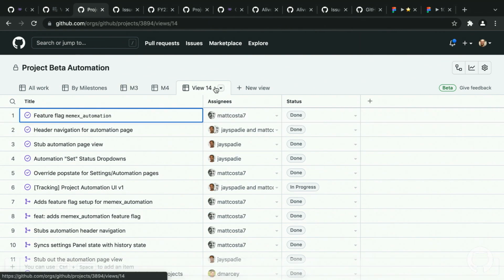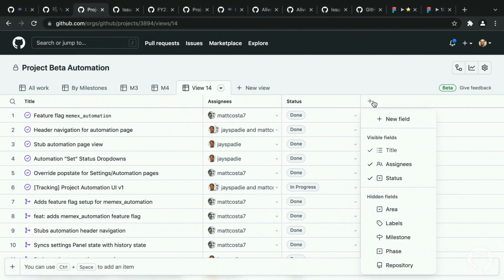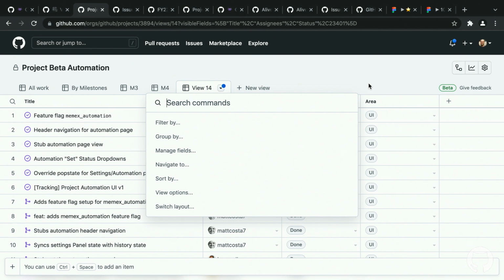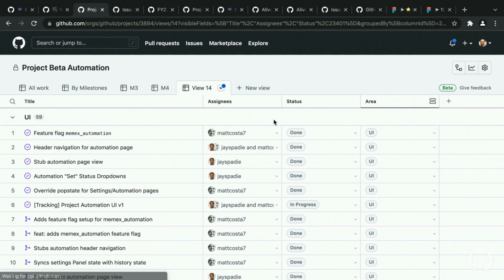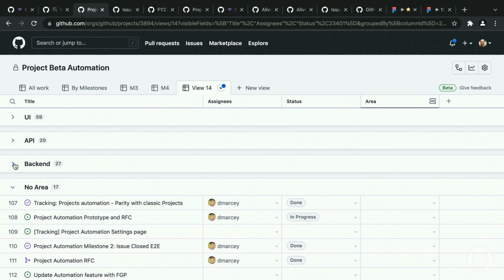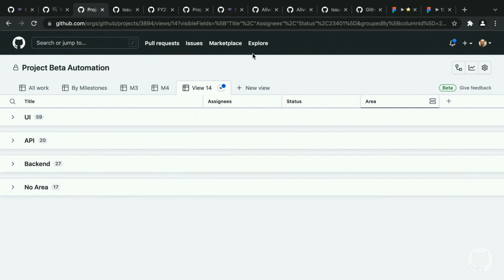Another one that I really like over here, if we do area, again, they utilize a different area than the other ones. This is the power of custom fields. They live within here. You don't have to call an administrator or anything like that to be able to add a custom field to an item. And if, again, I just group by that area, then I could really see everything in UI, APIs, and our backend. So it's kind of evenly split overall in there.